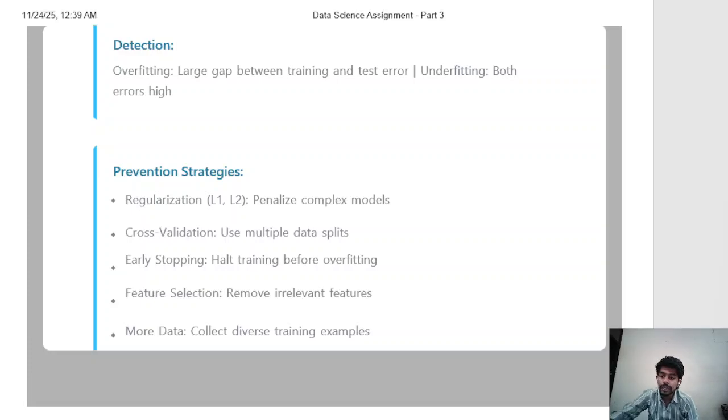To prevent overfitting, we use several strategies. Regularization techniques like L1 and L2 add a penalty cost to complex models, discouraging them from becoming too intricate. Cross validation helps detect overfitting early. Early stopping halts training before the model overfits. Feature selection removes irrelevant features that contribute nothing but noise. Collecting more diverse training data helps; with more examples, the model is less likely to memorize. Ensemble methods combine multiple models, which often generalize better than single models.